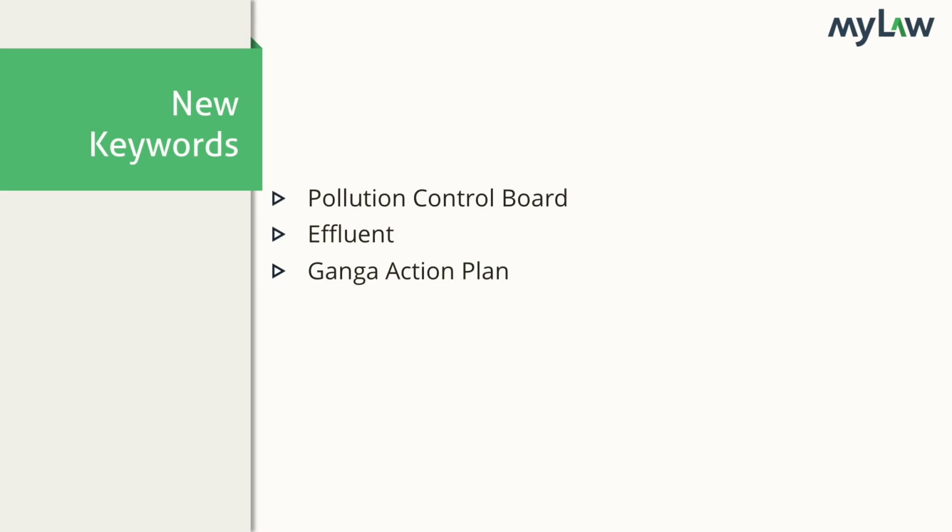By now, we expect that you would have a good grasp of the important primary sources of law on the issue of water pollution. You know what legislation is applicable, including perhaps even the subordinate legislation. You may also know the important judgments that are relevant for your research. And your preliminary reading of secondary sources may even have thrown up some new keywords. Terms such as Pollution Control Board, Effluent, and Ganga Action Plan. What next?